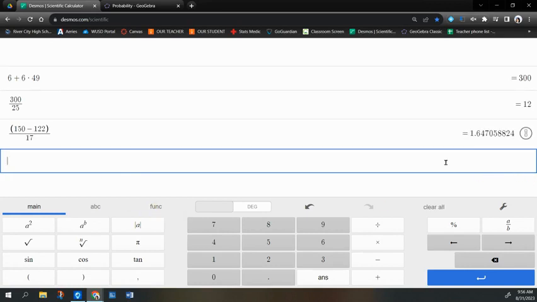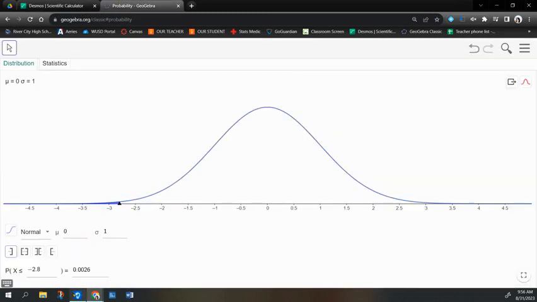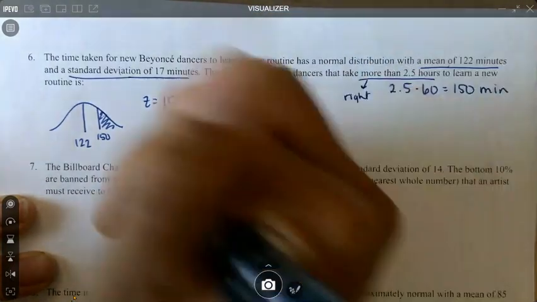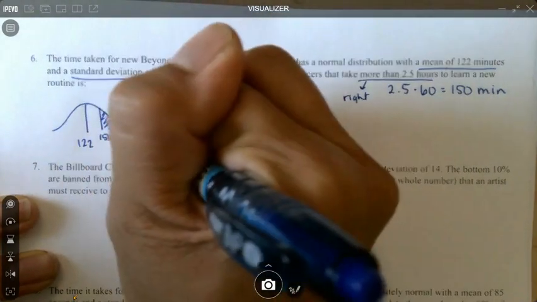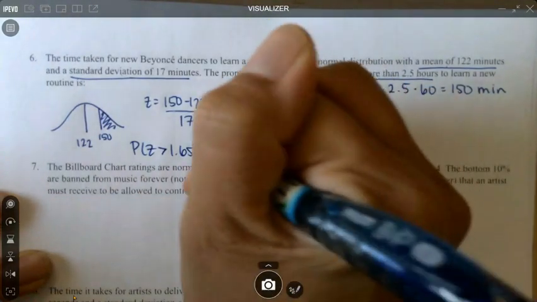That gives me 1.65. So we're trying to find the probability that z is greater than 1.65 because we're looking for more than.